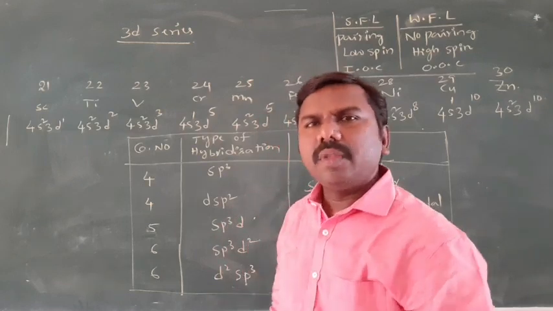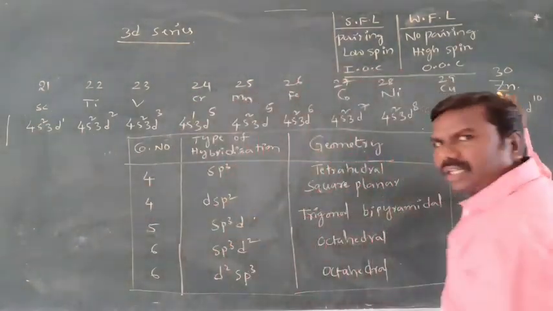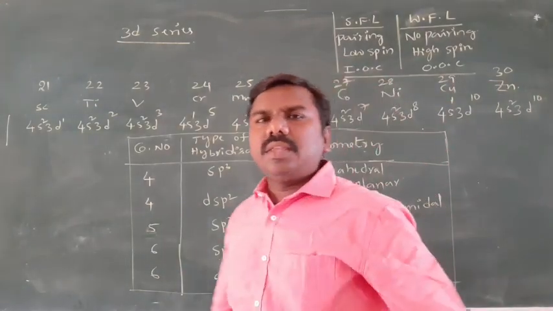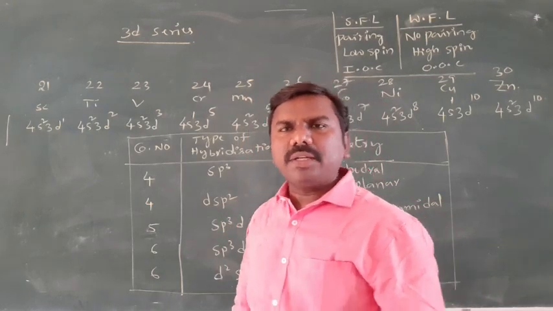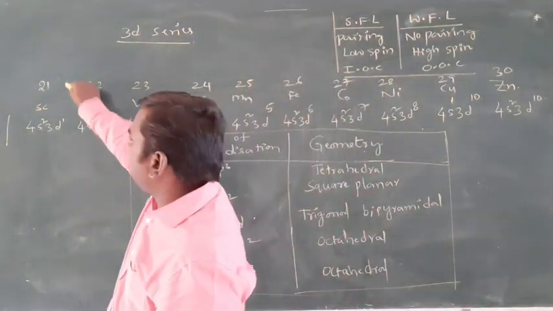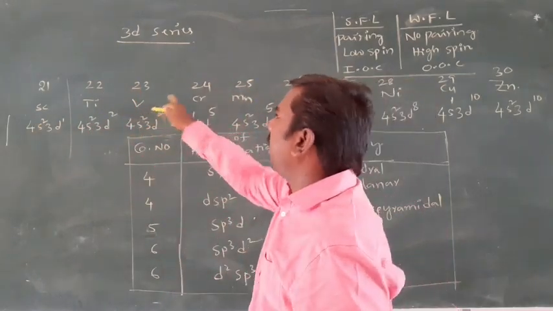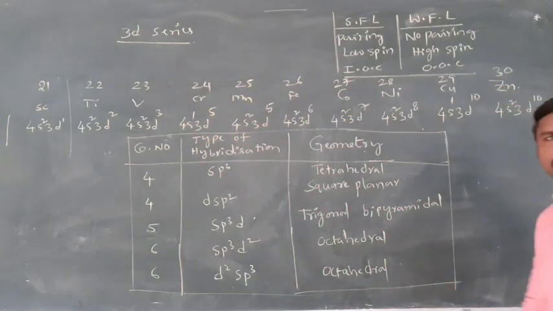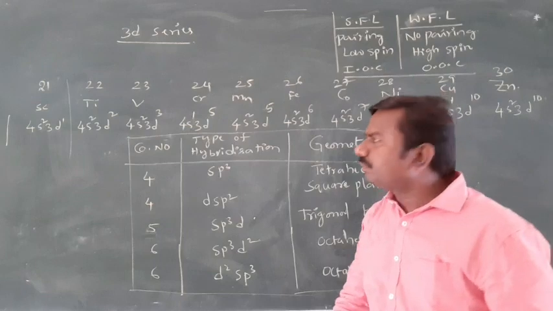You have to remember them always, they will not give them in the question itself. Scandium to zinc, these are 3d series elements, totally 10. These will be involved in complex compound formation. Their configurations are required to write the hybridization and other properties. Scandium, atomic number 21, 22 titanium, vanadium, chromium, manganese, iron, cobalt, nickel, copper, zinc. Clear? So their atomic numbers are 21 to 30. I have written atomic numbers also.